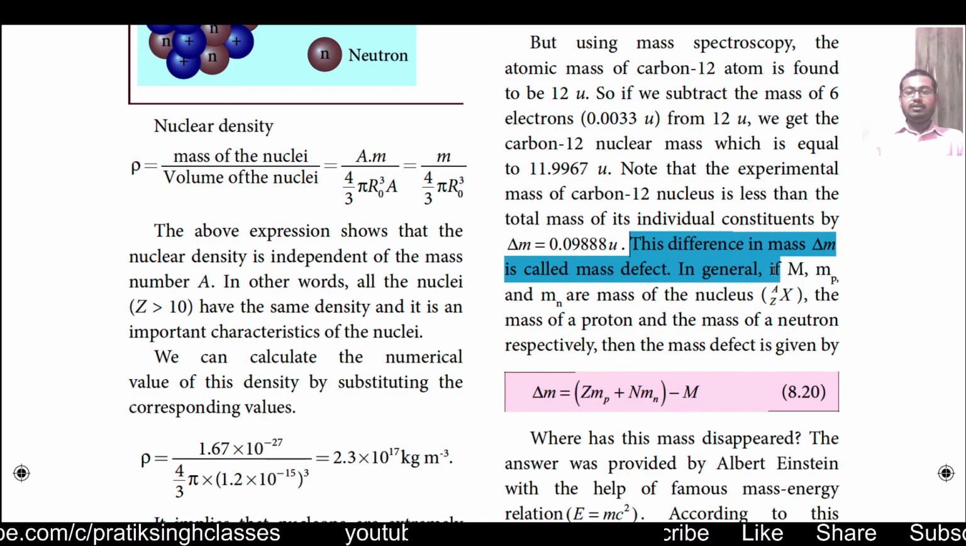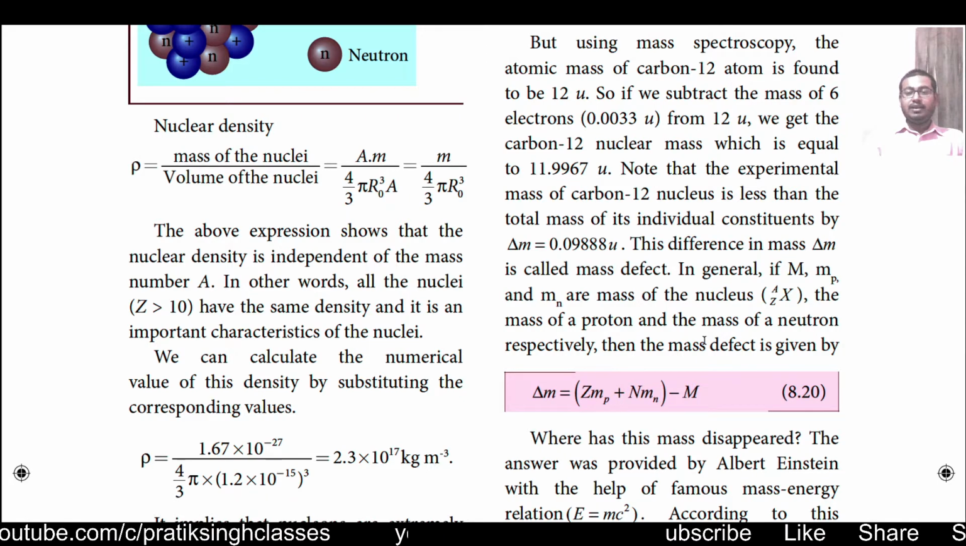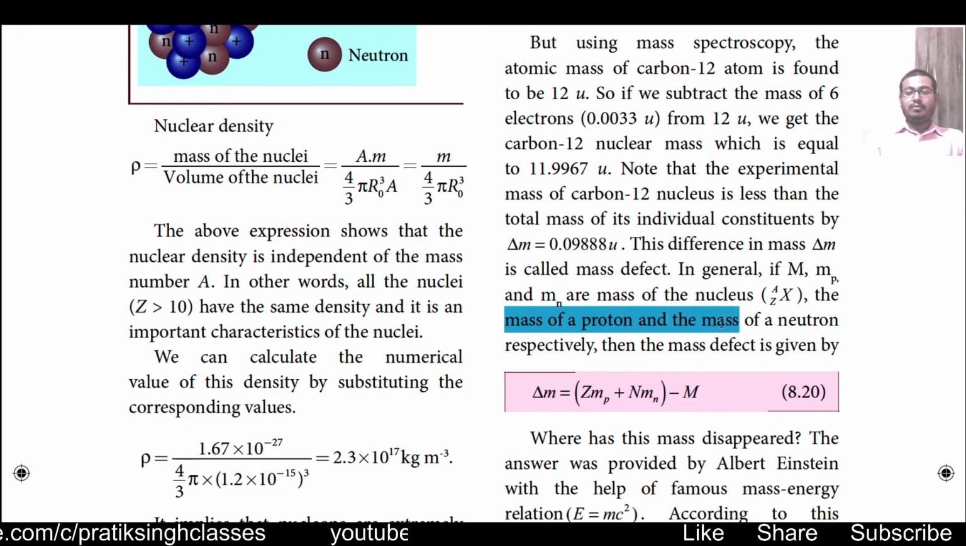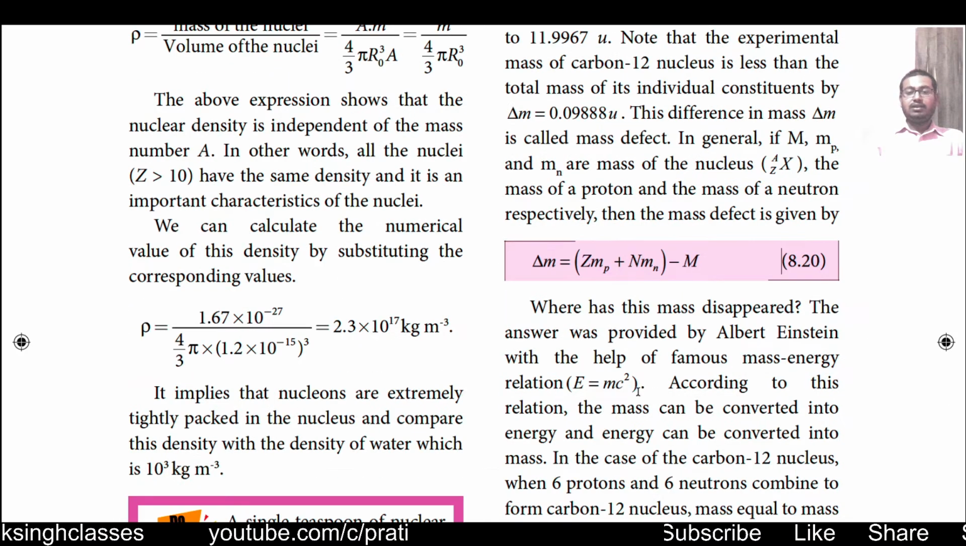In general, suppose capital M is the mass of the nucleus ZXA, and MP and Mn are the mass of the proton and the mass of the neutron respectively. Then the mass defect is given by delta M is equal to total mass of protons plus total mass of neutrons minus M, the mass of the nucleus.